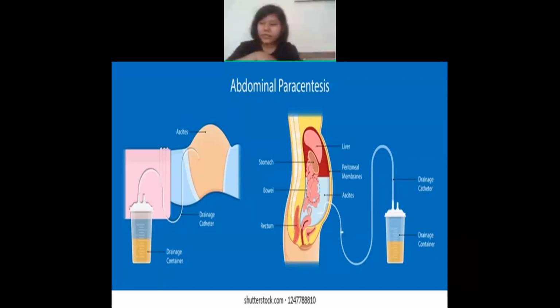You should place it down so that the fluid will come out. Obviously, if you take out something, you won't place this catheter upside. You have to place it down so that the fluid will come down. That's why you have to apply that force over there, that is gravity.